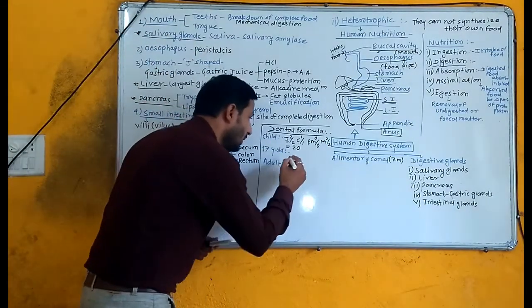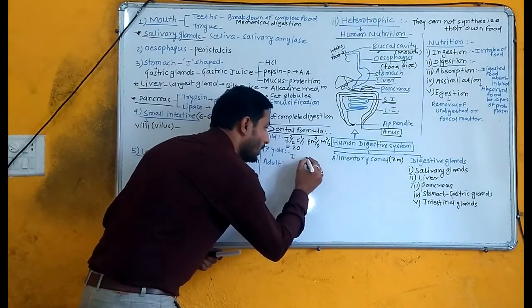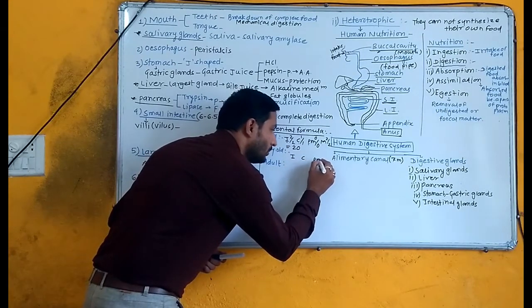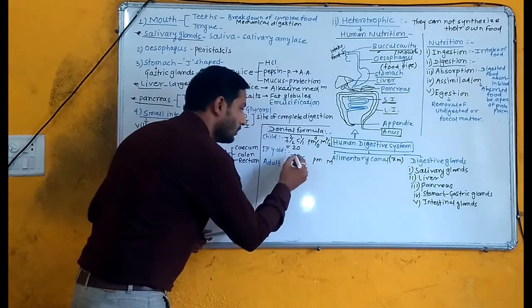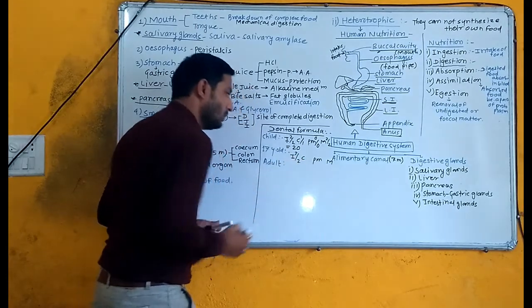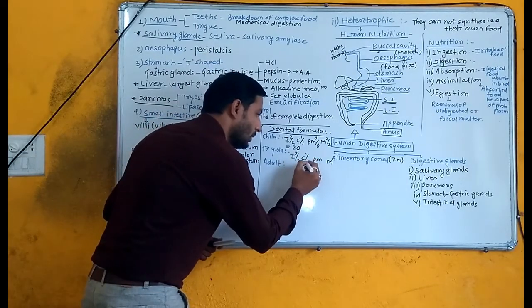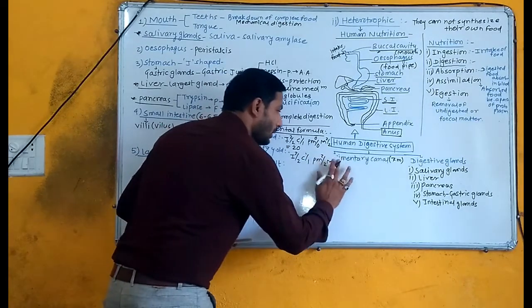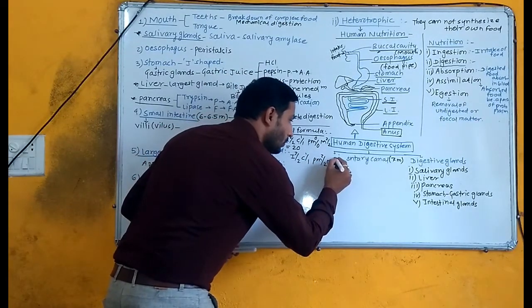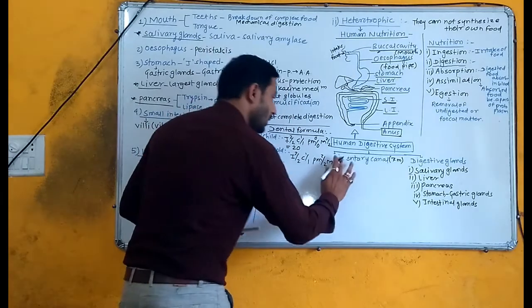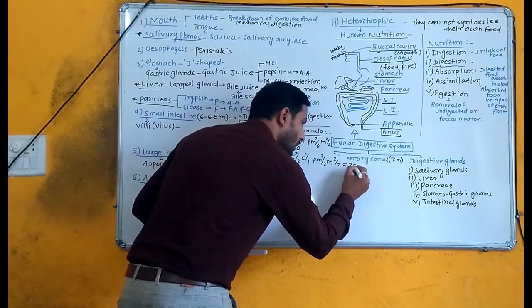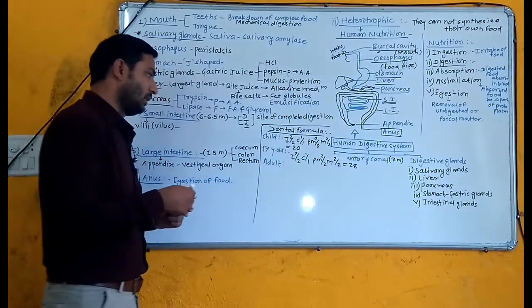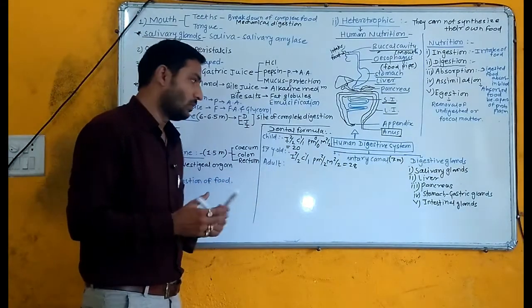Now, in 17 years old, again I write I, C, PM, M. I 2 upon 2 same, C 1 upon 1 same, PM 2 upon 2 and M 2 upon 2. 28 teeth are present in the mouth of a 17 years old.